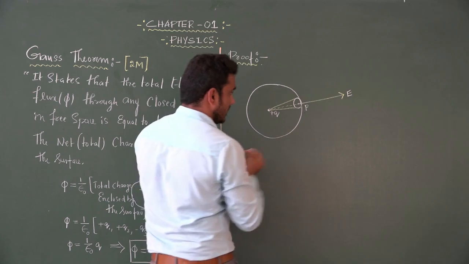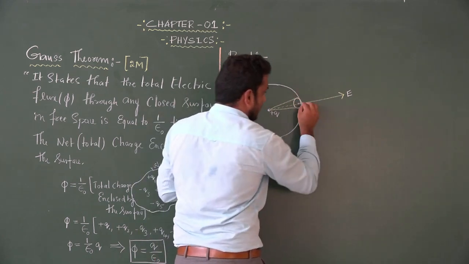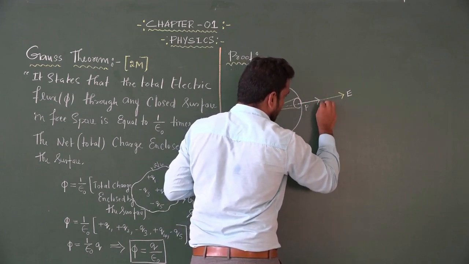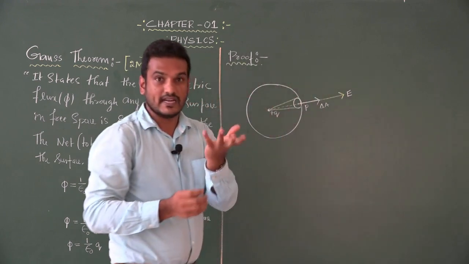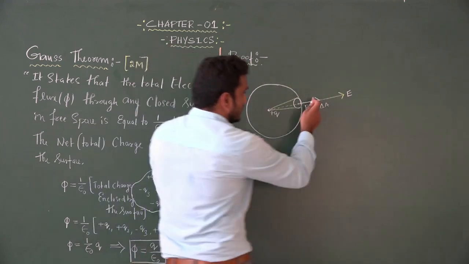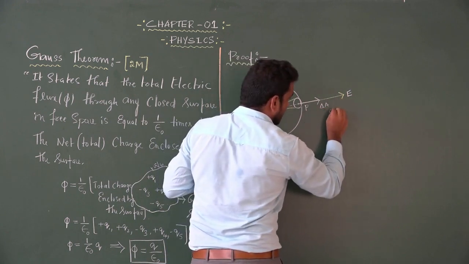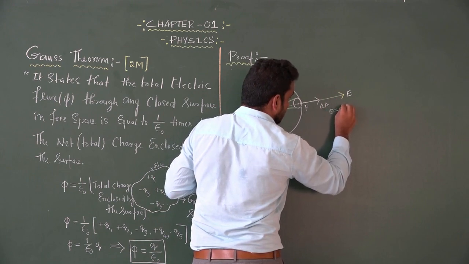The area vector is nothing but the straight line perpendicular to the area element, that is delta A, because area element means delta A. Look at this, the angle between the area vector and the electric field is 0. Both are parallel to each other. So theta is equal to 0 degree.